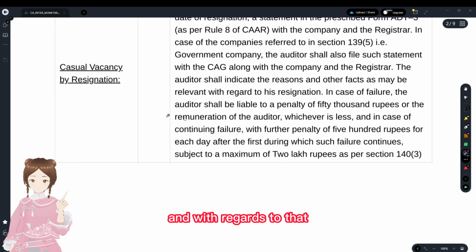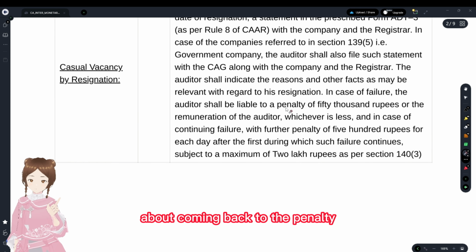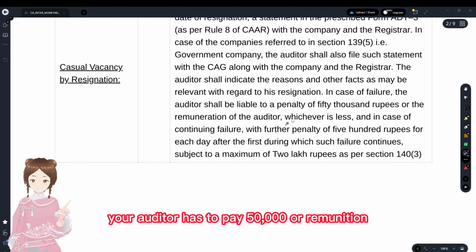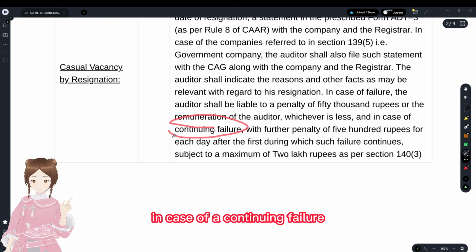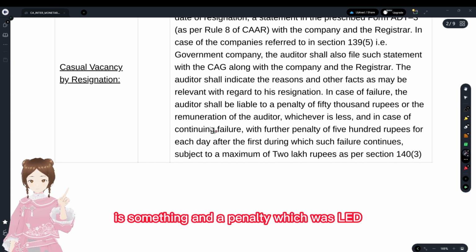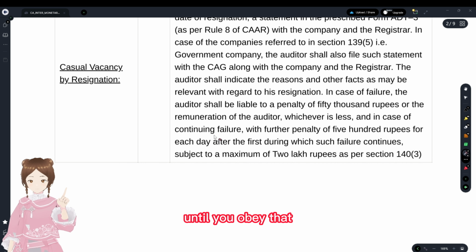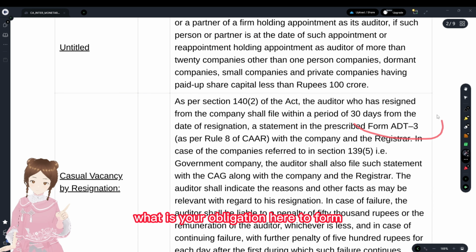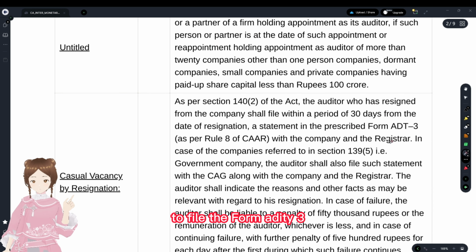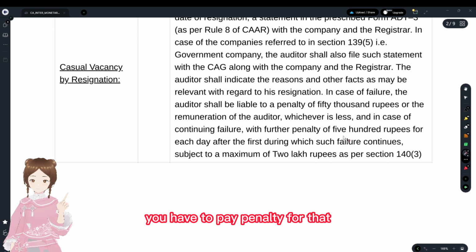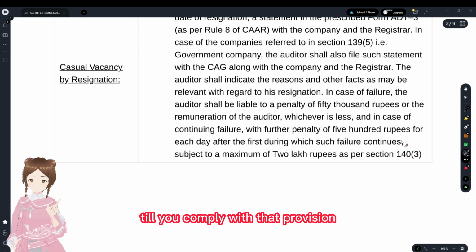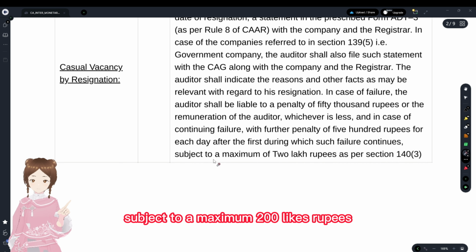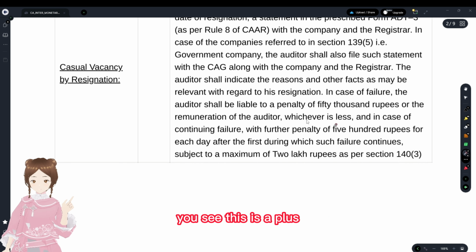And coming back to the penalty here, the auditor has to pay 50,000 or the remuneration, whichever is less, in case of a continuing failure. A continuing failure is a penalty that continues until you obey the rule or fulfill the obligation that you have failed. What is your obligation here? To file the form ADT-3. This continuing failure will be applicable to you. You have to pay a penalty of 500 per day till you comply with that provision, subject to a maximum of 2 lakh rupees. You see, this is a plus here.